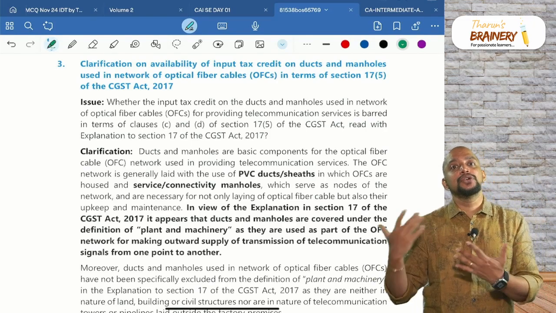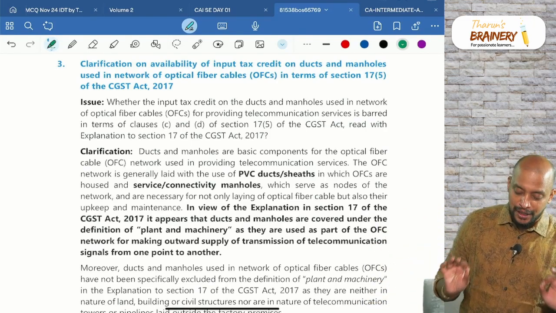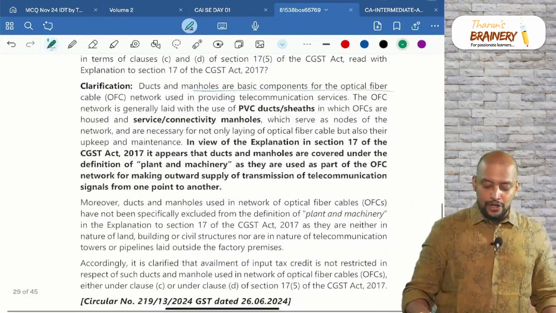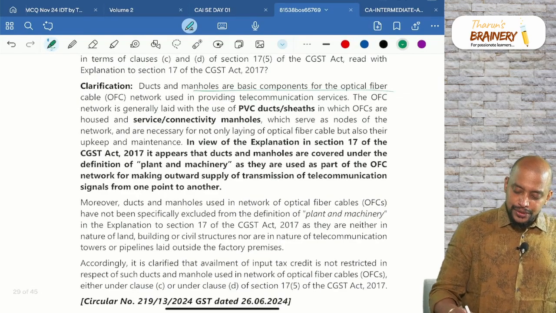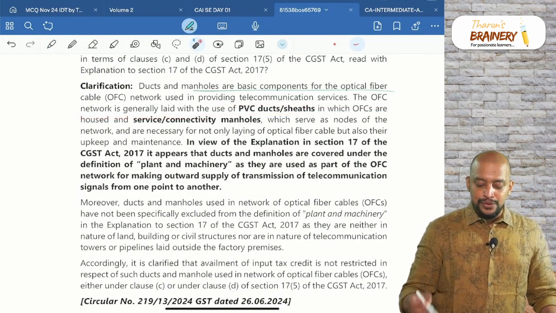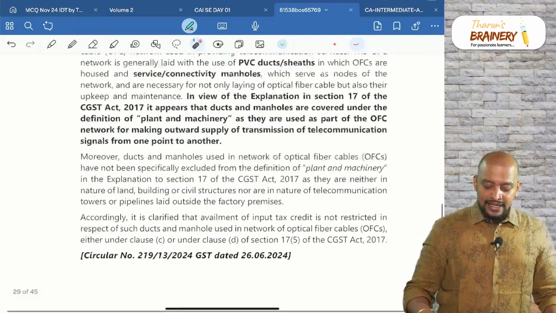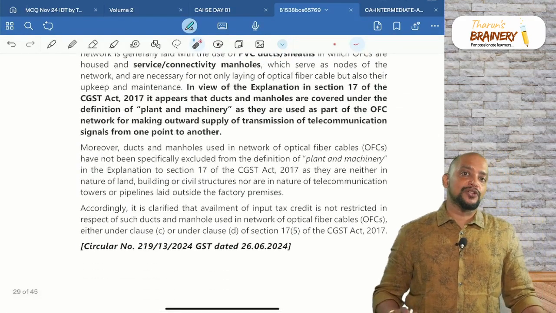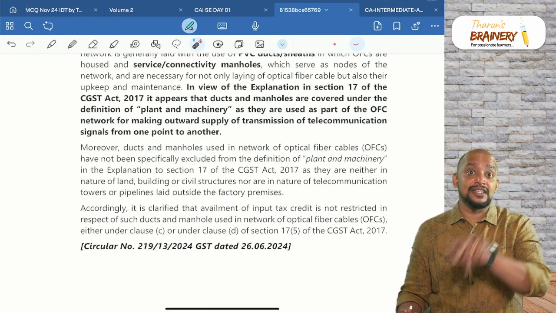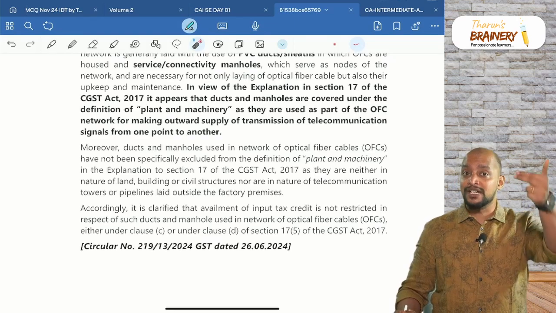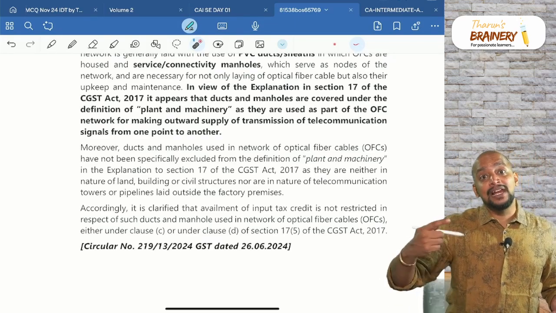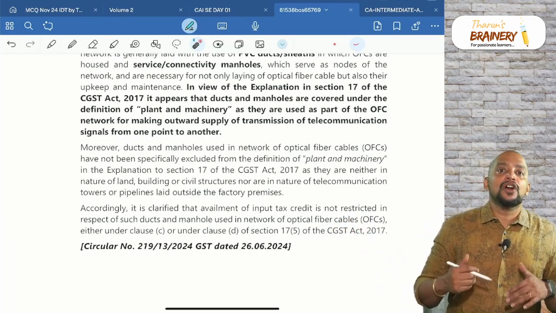Moreover, this expenditure is huge. So can they take ITC with respect to this? So ducts and manholes are basic components for the optical fiber cable network used in providing telecommunication service. The OFC network is generally laid with use of PVC or ducts, and it will come under plant and machinery, because the plant and machinery excludes telecommunication towers and pipelines laid outside factory. This is not a telecommunication tower, even though it is used by telecom company, and it is not even a pipeline laid outside factory gate, because it is not laid down.